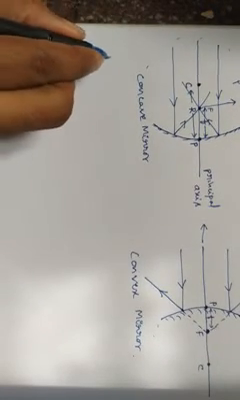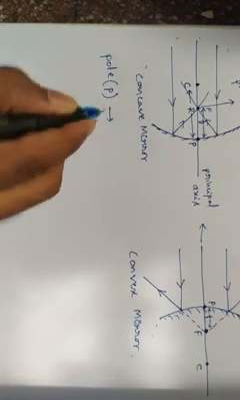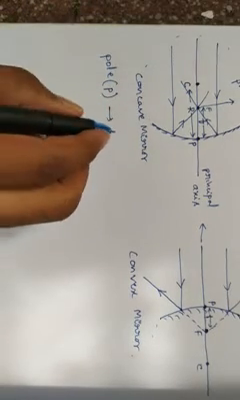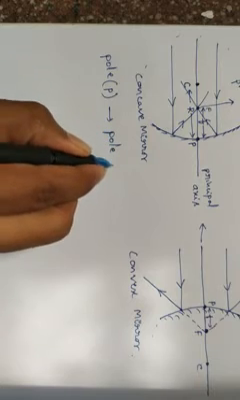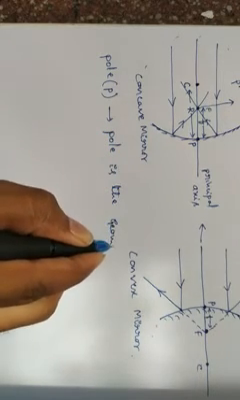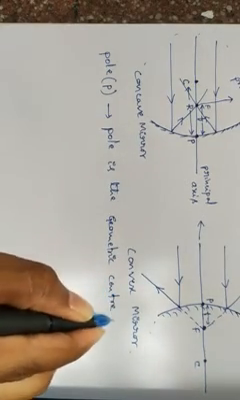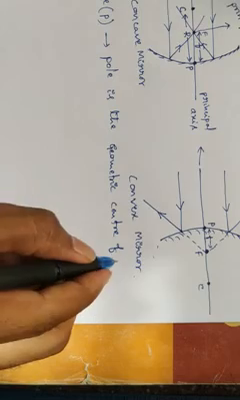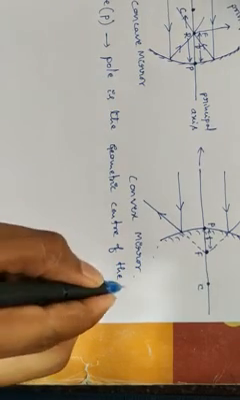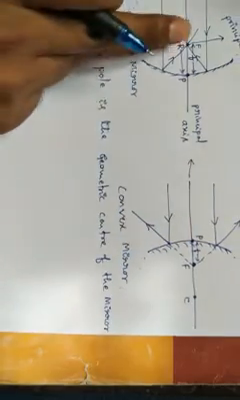The first one is pole, that is indicated with P. What is the pole? Pole is the geometric center of the mirror. So it is the geometric center. Here also, geometric center of the mirror.